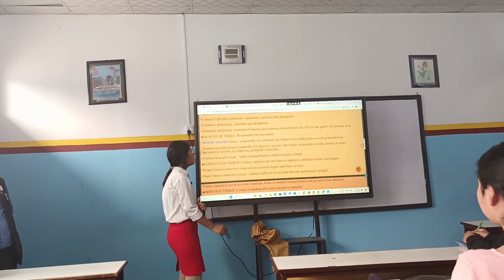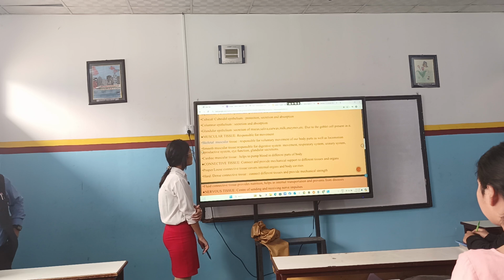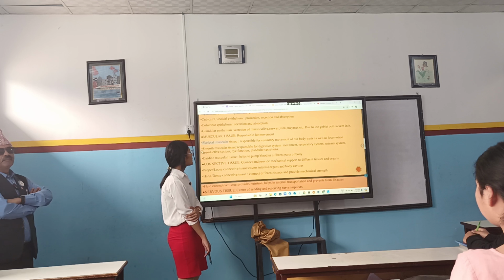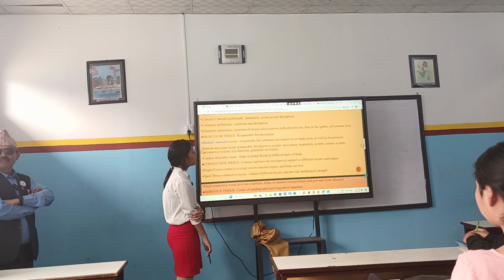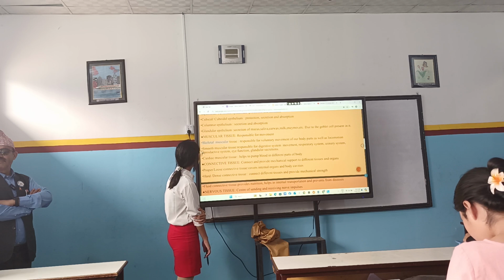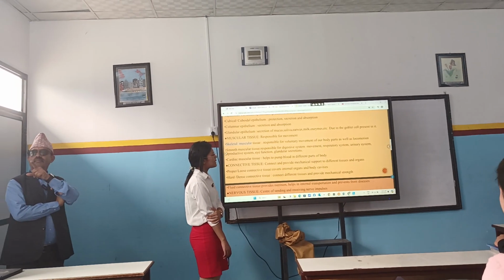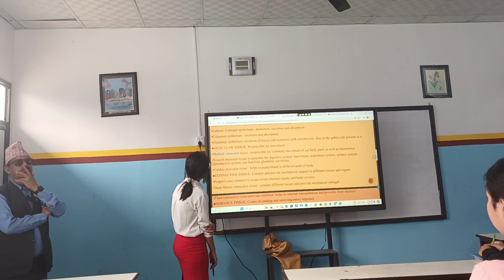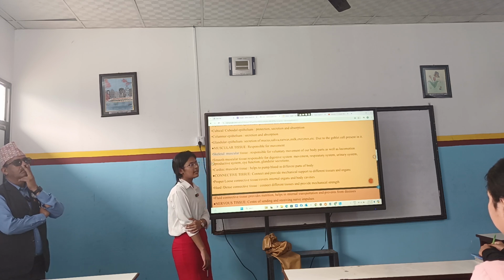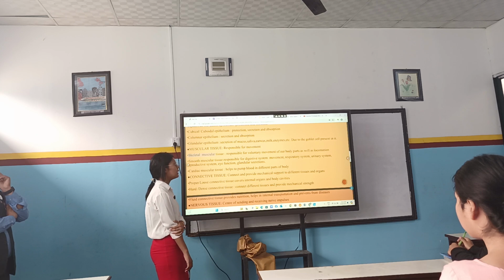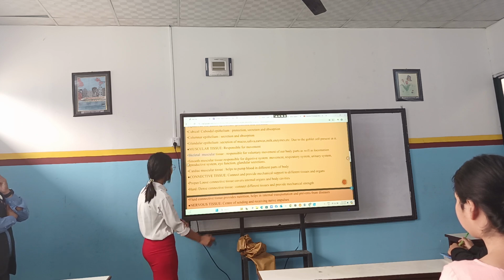It is responsible for movement. Muscular tissue is also classified into skeletal muscular tissue, smooth muscular tissue, and cardiac muscular tissue. Skeletal muscular tissue is responsible for voluntary movement of our body as well as locomotion. Smooth muscular tissue is responsible for digestive system movement, respiratory system, urinary system, reproductive system, eye function and glandular secretions. Cardiac muscular tissue helps to pump blood in different parts of the body and it is present in the heart.